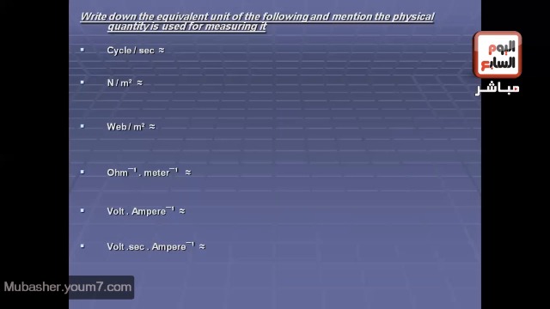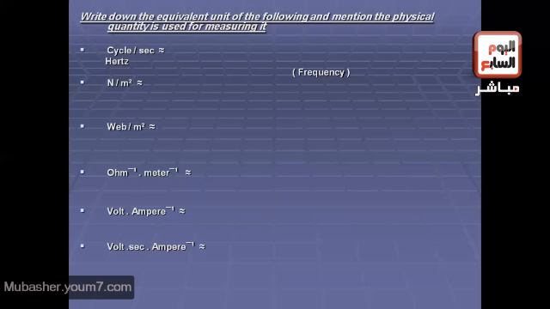Write down the equivalent unit of the following and mention the physical quantity used for measuring it. Okay, number 1, cycle per second. What is the equivalent unit of this unit? Yes, I hear someone said hertz. That's right. And what is the physical quantity? Yes, it's frequency. That's right, very good.